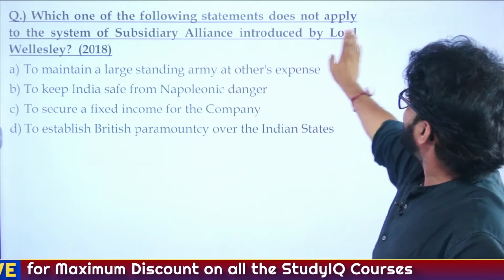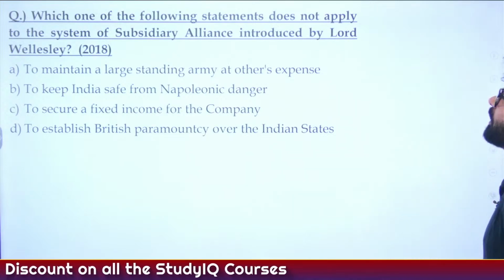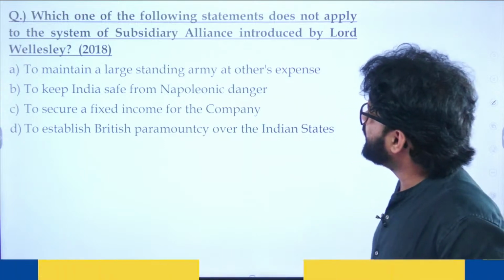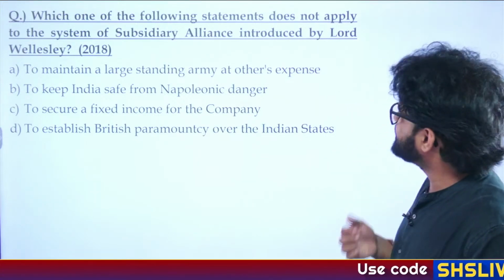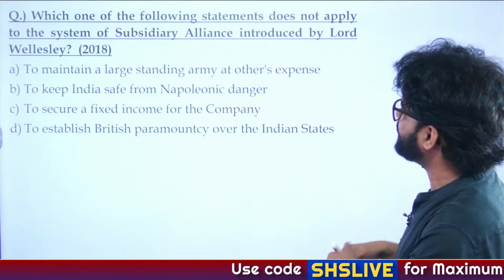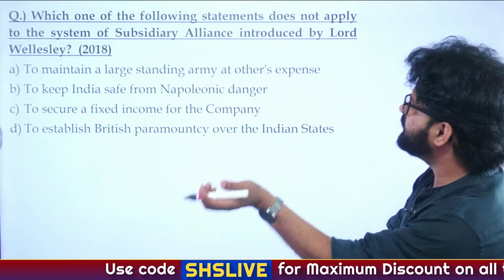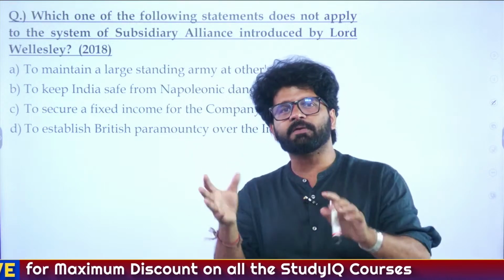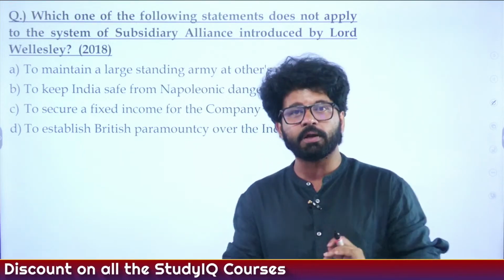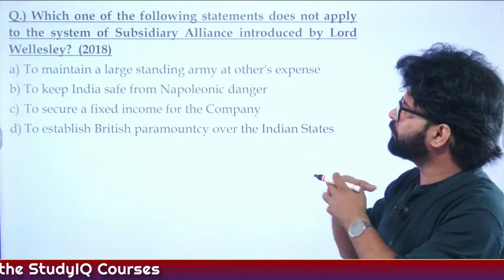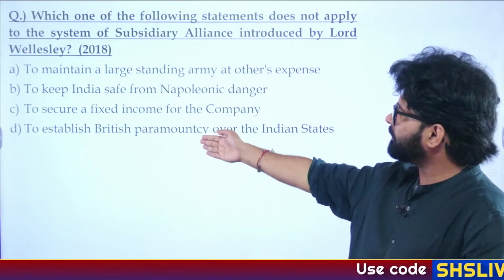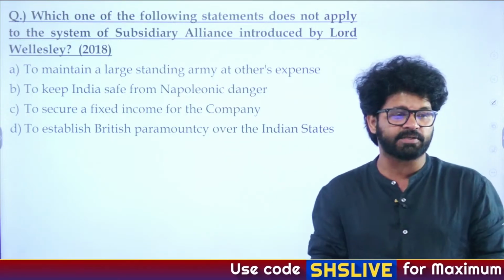Which one of the following statements does not apply to the system of subsidiary alliance introduced by Lord Wellesley? A, to maintain a standing army at others' expense. B, to keep India safe from Napoleonic danger. C, to secure a fixed income for the company. D, to establish British paramountcy over the Indian states. I have told you earlier, today's PYQs will be a little tougher. Don't worry about it. If you solve it here, it will be easier for you to solve these or similar questions in the exam hall.